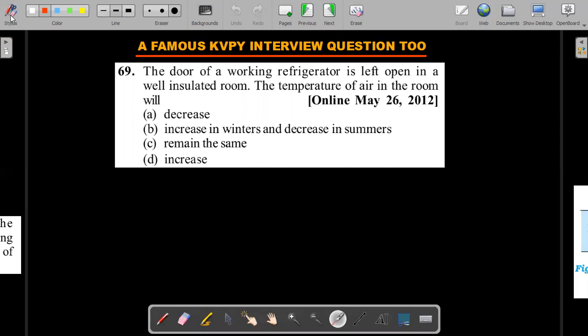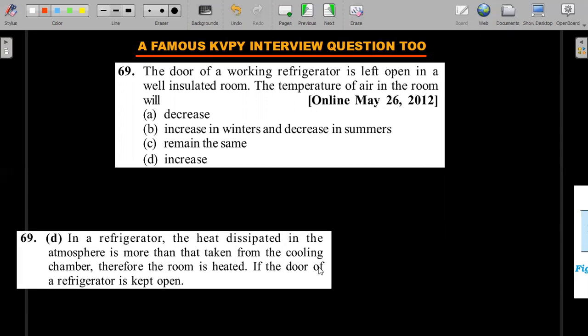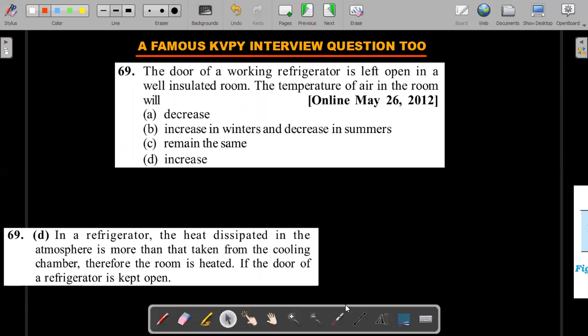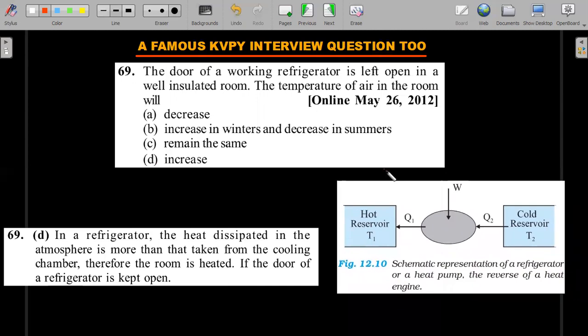Okay, so some of you know the answer and few of you know why it is the answer also, I guess. So the idea is, you should know that in a refrigerator, the heat dissipated to the atmosphere is more than that taken from the cooling chamber. Therefore, the room actually gets heated. That means the Q1 and Q2 comparison, if you remember the NCERT textbook diagram, I just picked that one out. From the cold reservoir, whatever Q2 is being taken, this Q1, which goes into your room, would be higher actually.